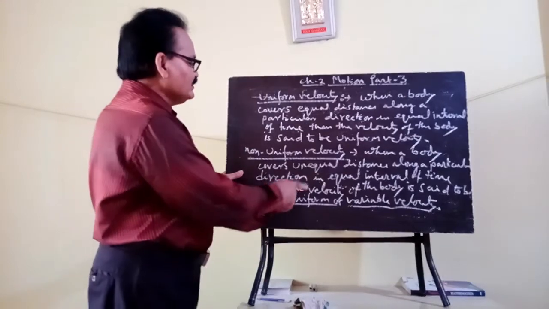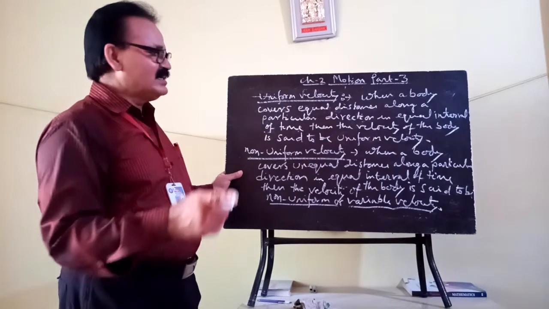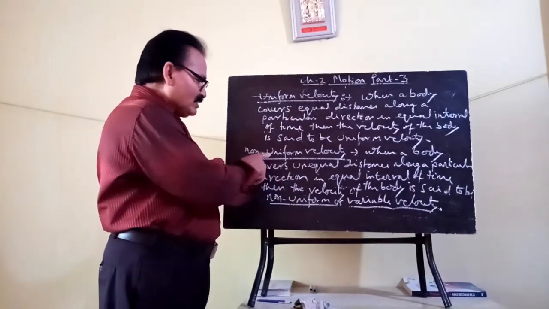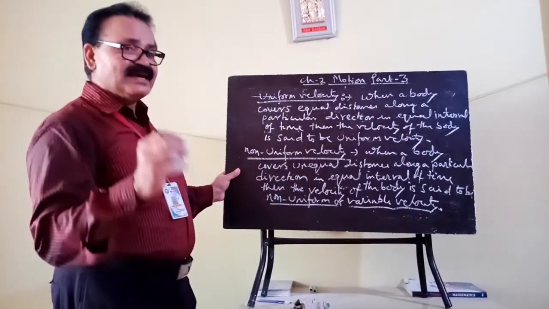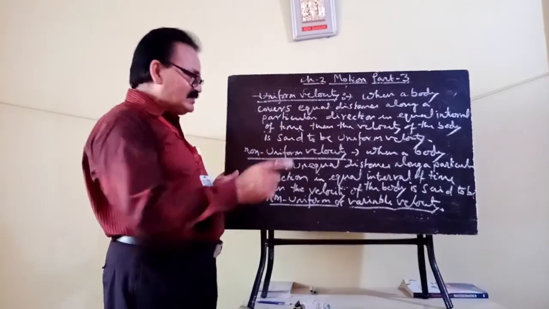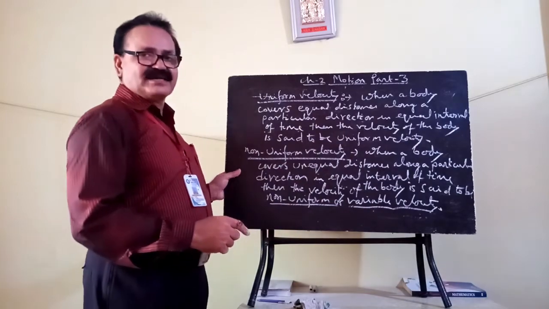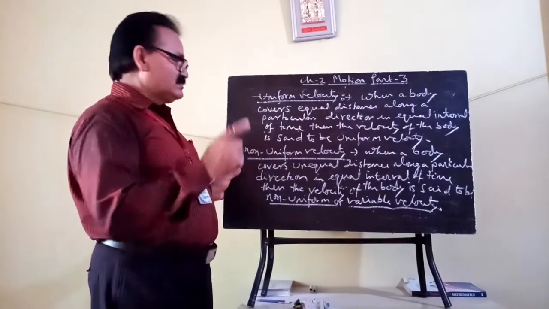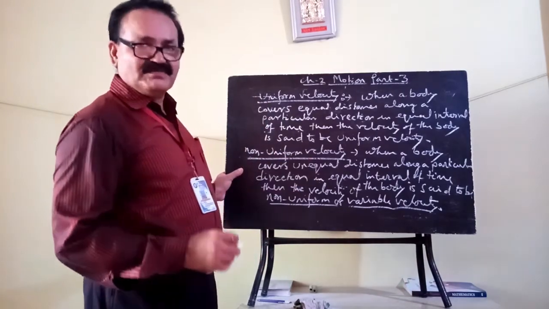That means the body displaces unequal magnitude in equal interval of time, so the body's motion is non-uniform velocity. But if the body covers equal distance in equal interval of time but frequently changes its direction, then also the velocity of the body is said to be non-uniform velocity.